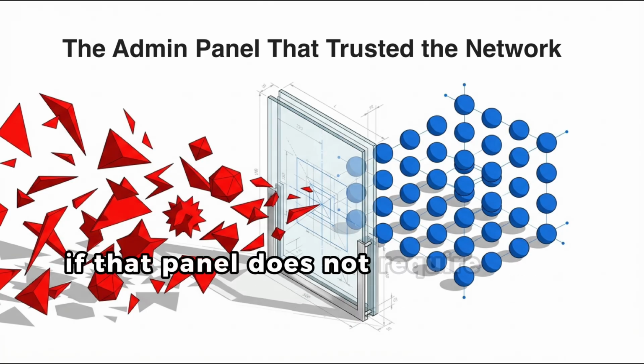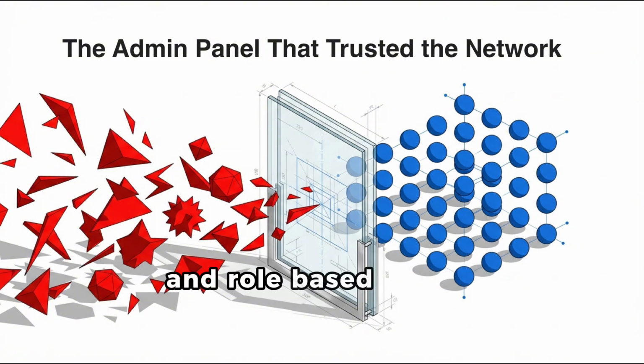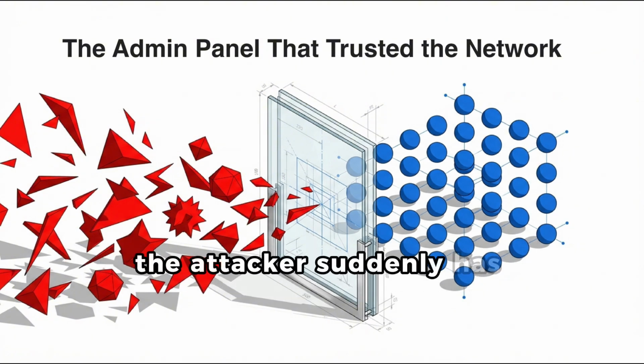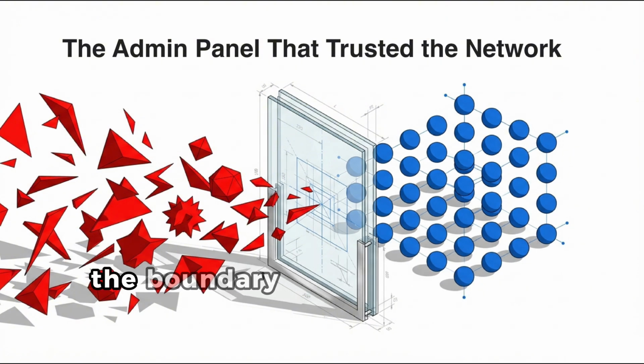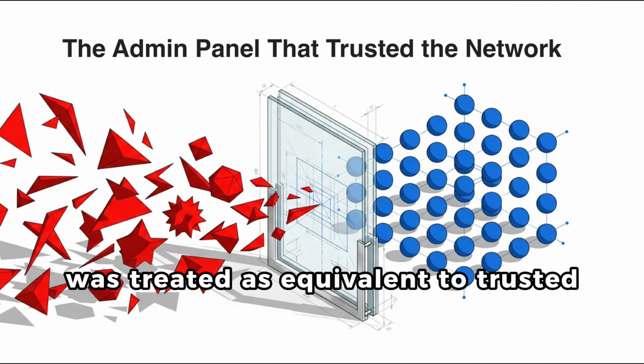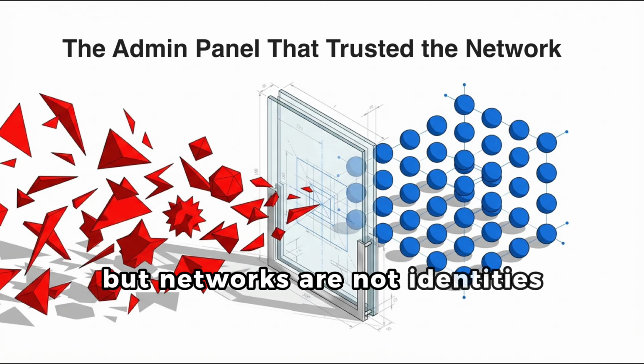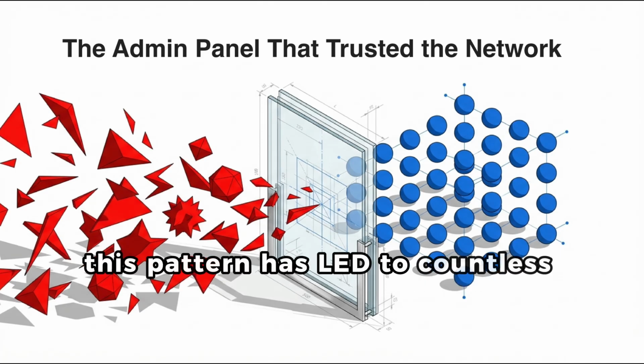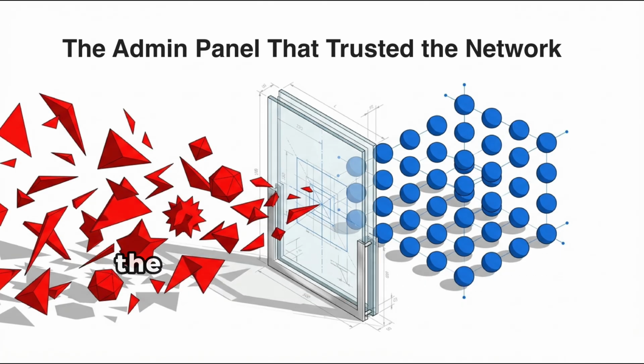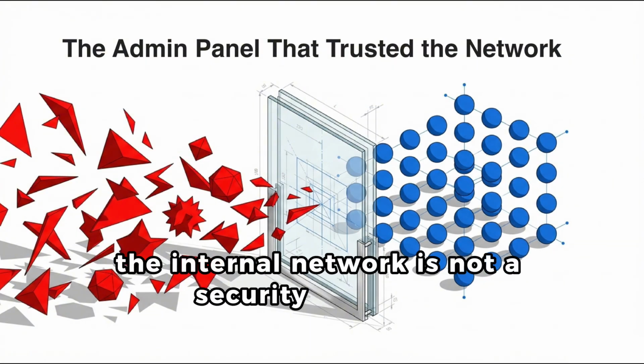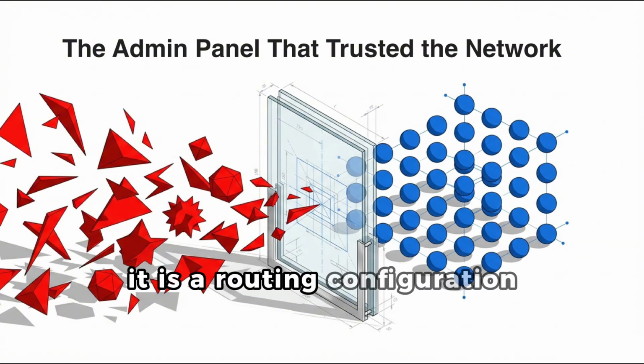If that panel does not require strong authentication and role-based checks, the attacker suddenly has administrative power. The boundary inside the network was treated as equivalent to trusted, but networks are not identities. This pattern has led to countless real-world breaches. The internal network is not a security boundary. It is a routing configuration.